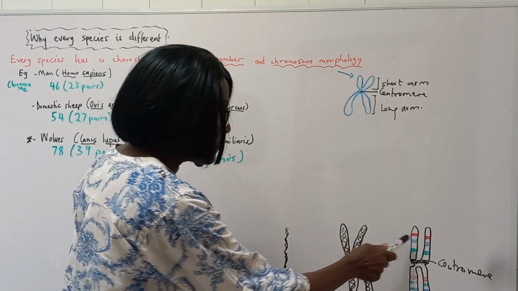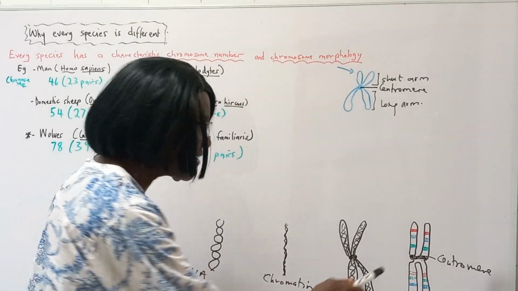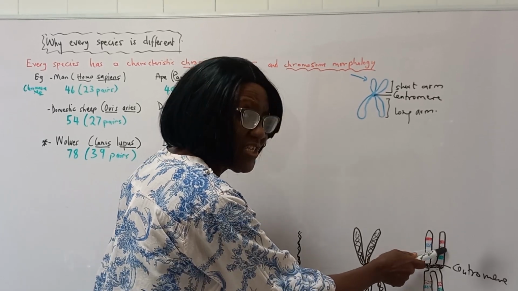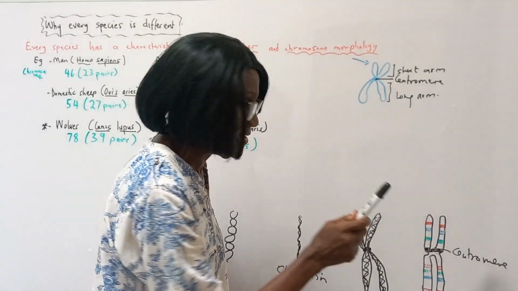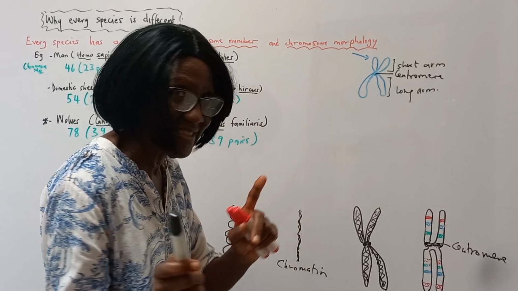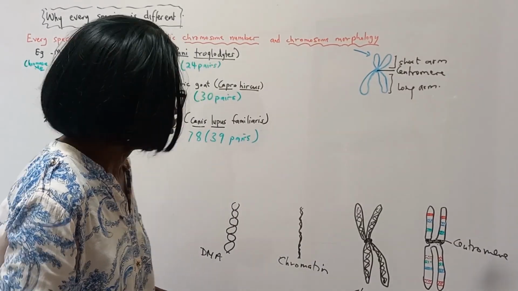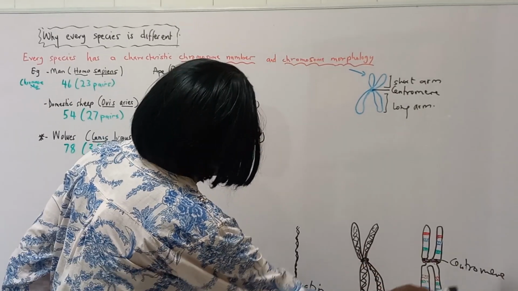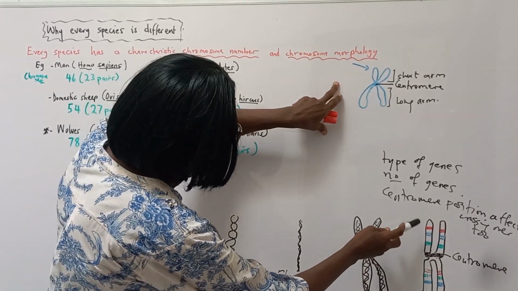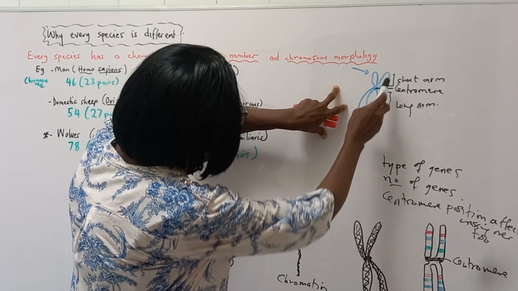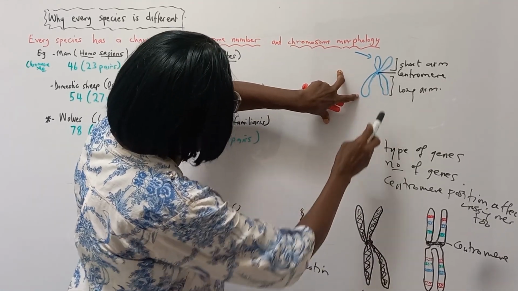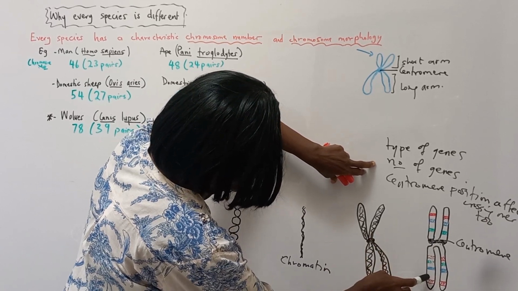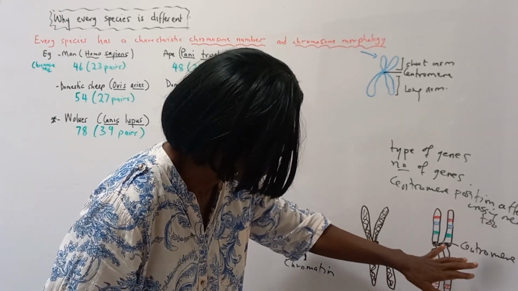If you don't have a gene for tongue rolling, you can't. So the characteristics of an organism are based on its genes. But not only the genes, the environment comes in. We'll discuss that in our next topic. So the chromosome morphology is very important. We are looking at the type of genes and number of genes that will be on the short arm or the long arm of the chromosome, and the centromere position affects crossing over.